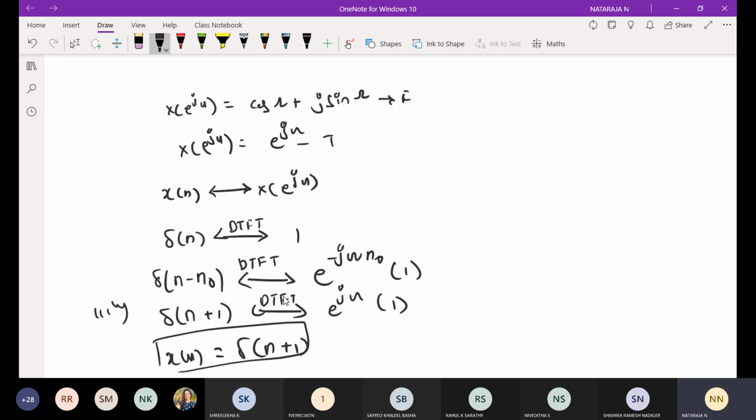Okay, make a note of this. Then based on this, we are going to discuss some of the problems. We need to apply some inverse DTFT. They have not mentioned inverse DTFT in the syllabus. We will discuss some problems based on that. In the worst case, if they ask for the inverse also, we can solve the problems. Sometimes it is not mentioned in the syllabus, but they will ask the problems. Why? Because if you know the DTFT, the discrete time Fourier transform, you should also know the inverse.